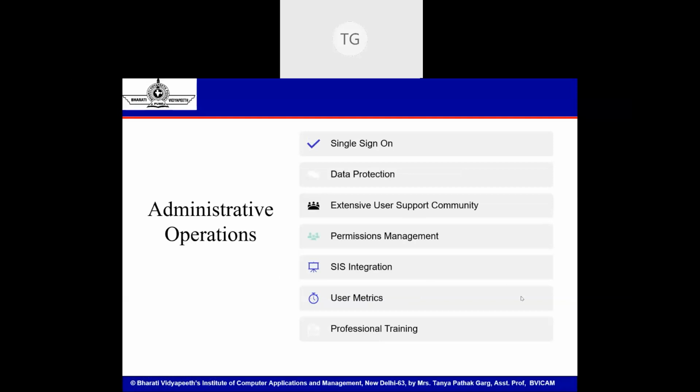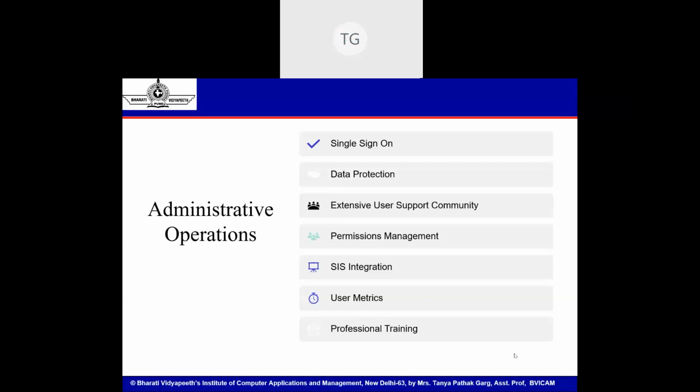Next are administrative options. From the purpose of an administrator or a person who's been operating Google Classroom with administrative privilege, one very important feature with Google Classroom is single sign-on. To have a Google Classroom account, you don't need to register all by itself. If you have an existing Gmail ID, that Gmail ID can be continued as a single sign-on privilege in Google Classroom as well. Single sign-on access makes registering with Google Classroom very, very convenient and simple.